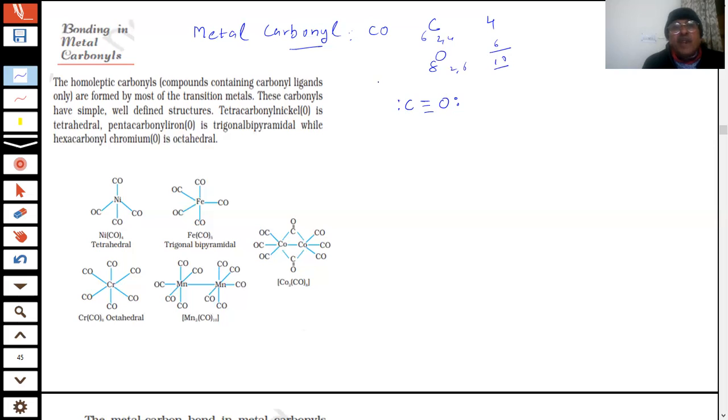If I write Ni(CO)4, this is a very stable, important complex of nickel because it is used for the refining of nickel. This complex has been used in metallurgy. You will see this complex is used for refining of nickel by a process called Mond's process. That was a very favorite question in the CBSE, in the metallurgy chapter. Did we do metallurgy with you?